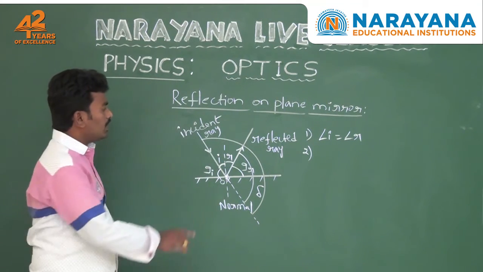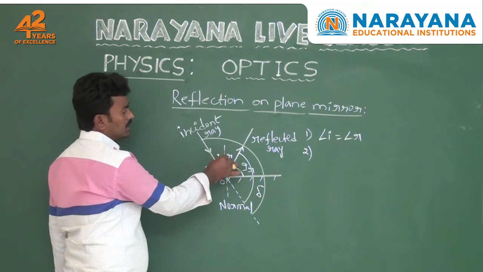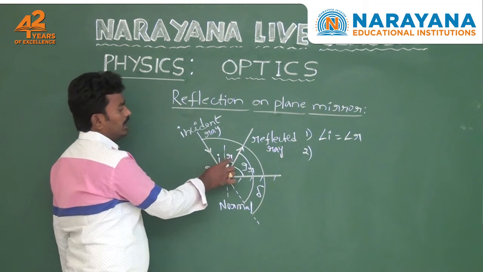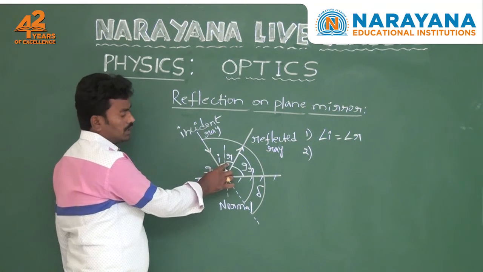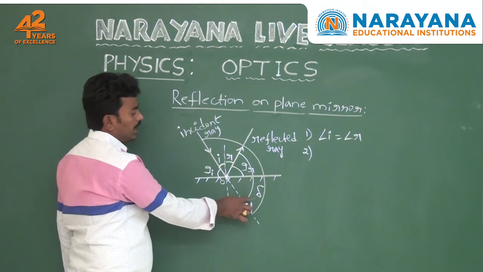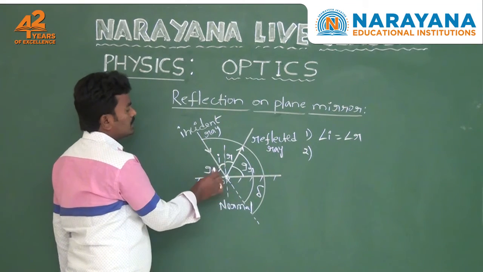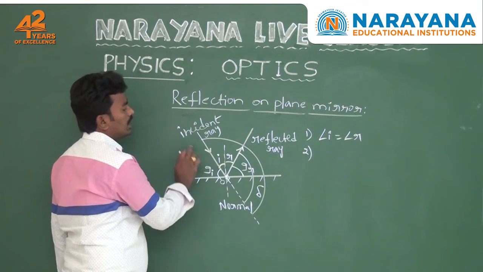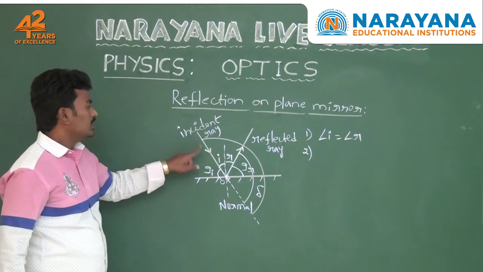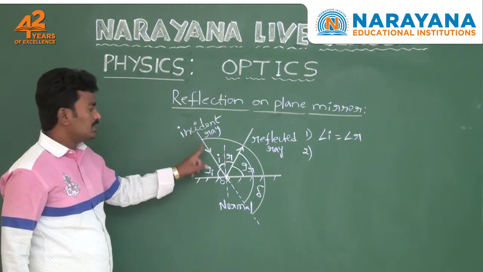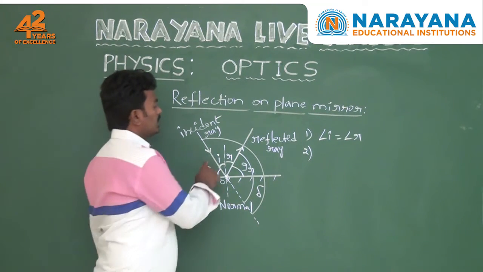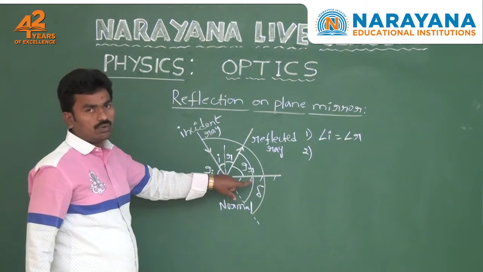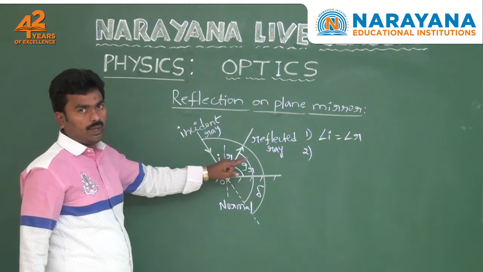In this straight line path, you take all angles. One of the angles is the angle of incidence I, another angle is the angle of reflection R, and another angle is the angle of deviation delta. So these three angles are located on the incident straight ray, and they equal 180 degrees or pi radians.